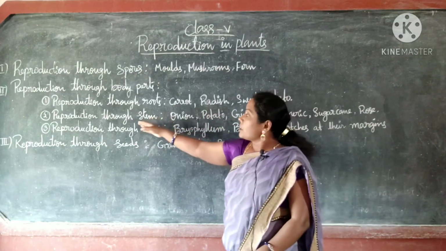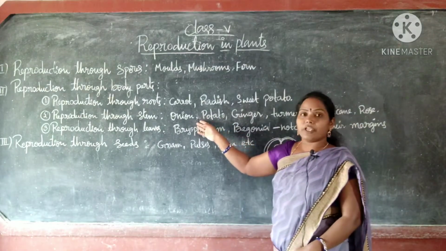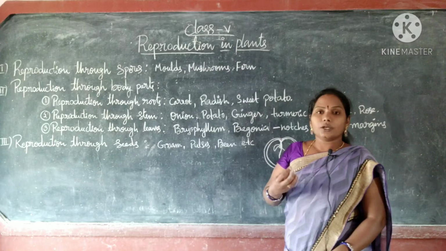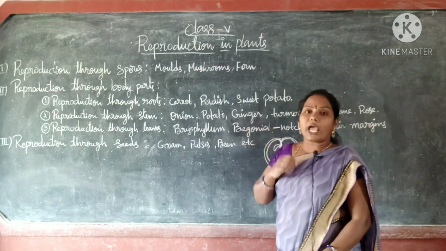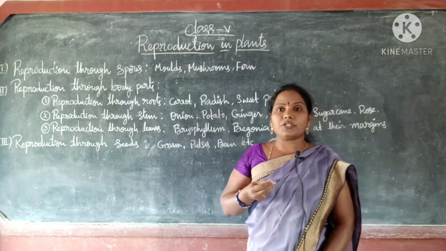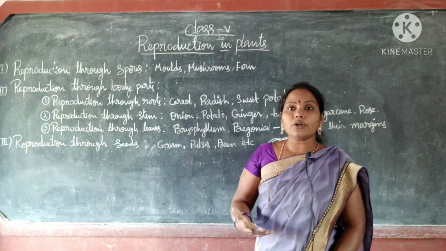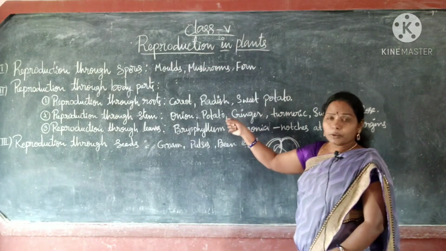Next, reproduction through stem. This also we discussed. Onion bulb: if we keep onion bulb in the soil, it grows into a new plant. Next, potato eyes. If you cut the eyes portion of the potato and keep it in the soil, that grows into a new plant.